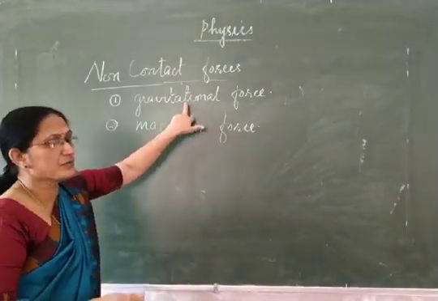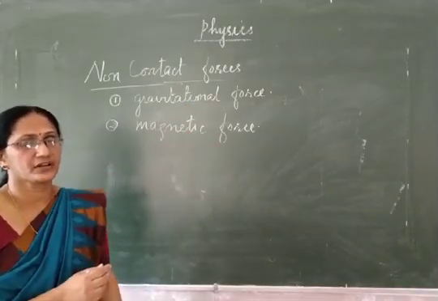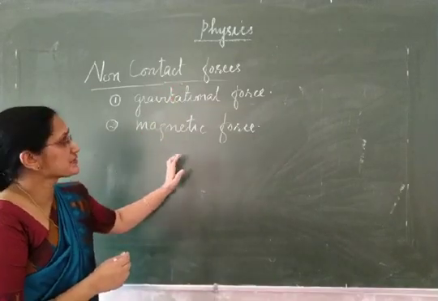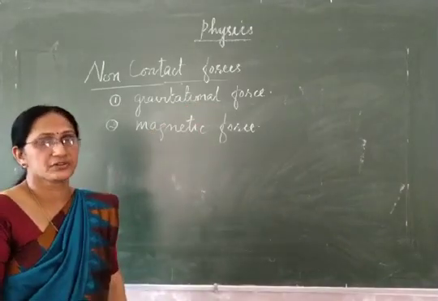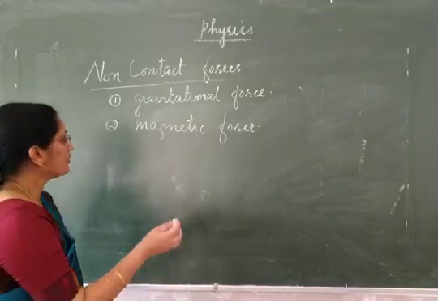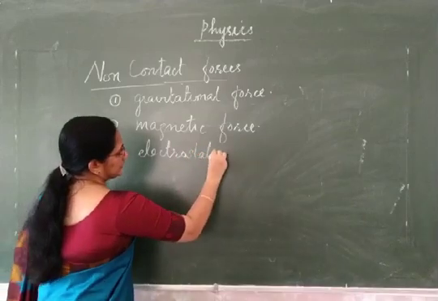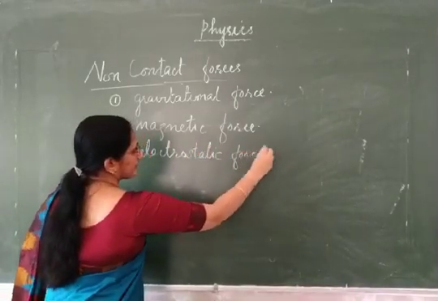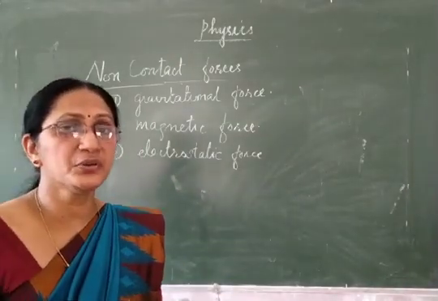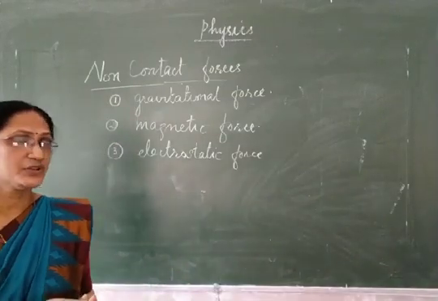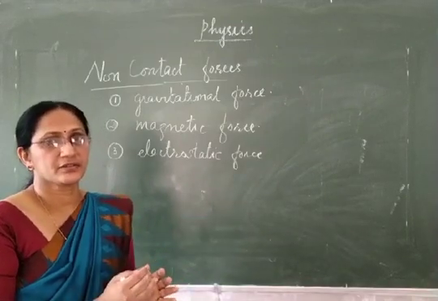So, gravitational force as well as magnetic force both can act without any physical contact. So, both are non-contact forces, but gravitational force is only attractive in nature, while magnetic force can be either attractive or repulsive. One more non-contact force is electrostatic force. Another non-contact force. It is the force between two charges. It also can be of two types, either attractive or repulsive. They also act at a certain distance.